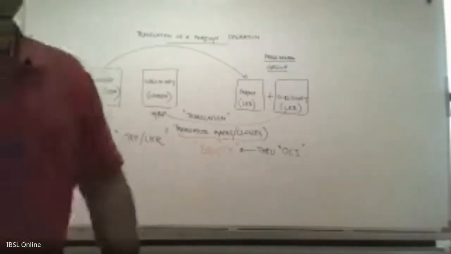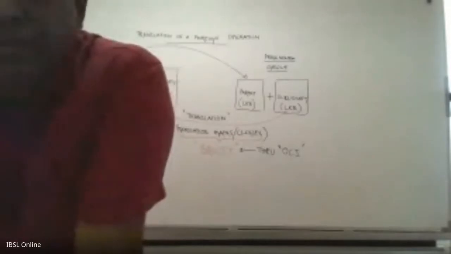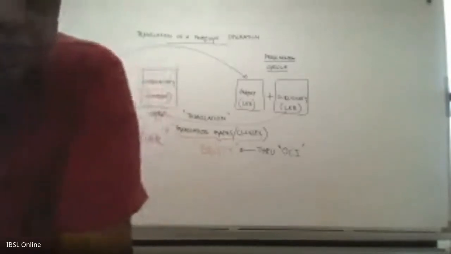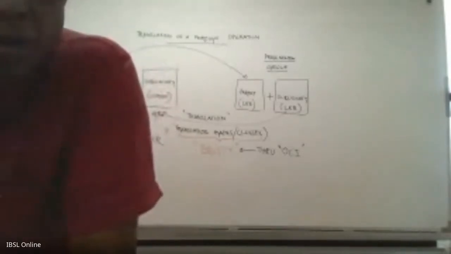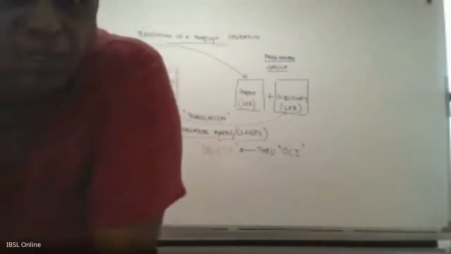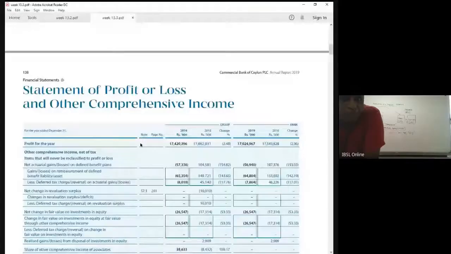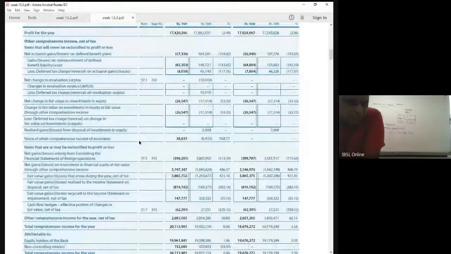So I can show you the same thing. If you look at the financial statements I gave you, in the Commercial Bank's financial statement, as I told you, under statement of comprehensive income, you will see there is one line item here.